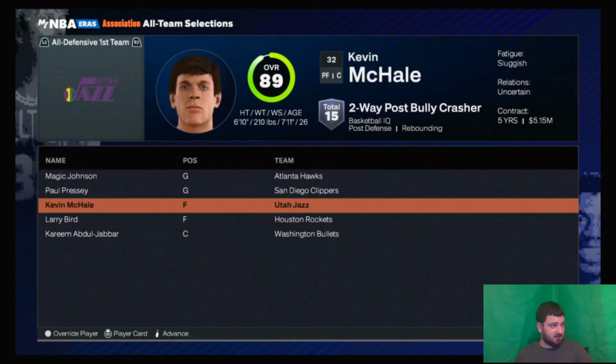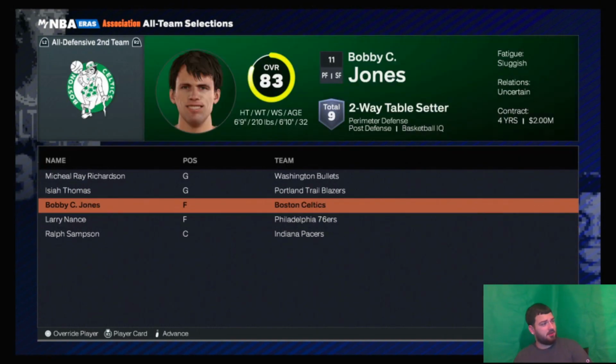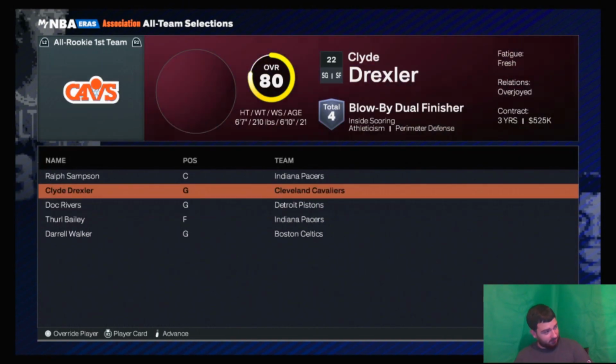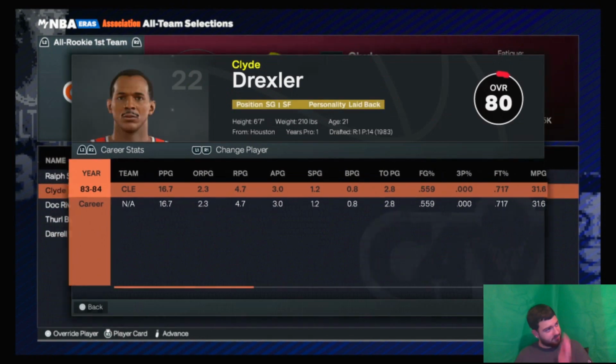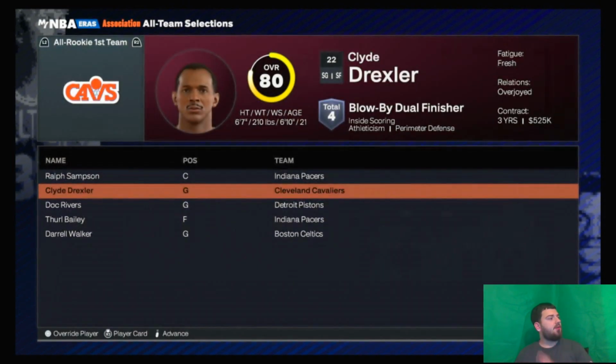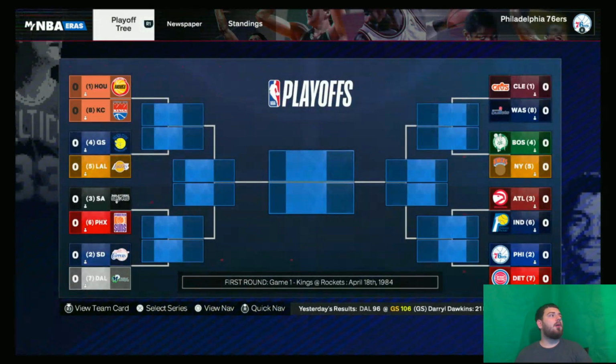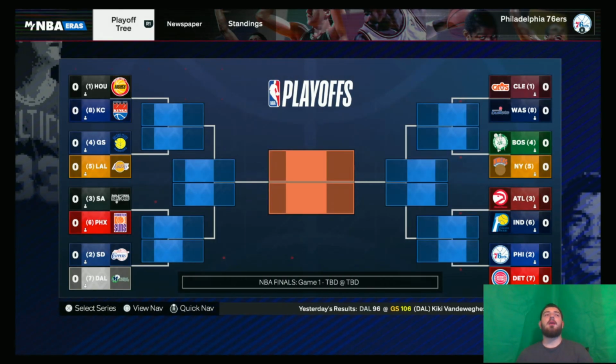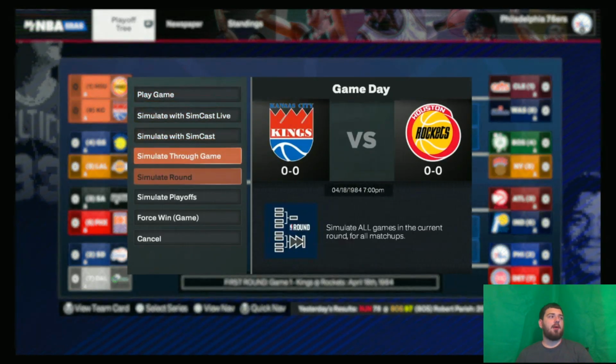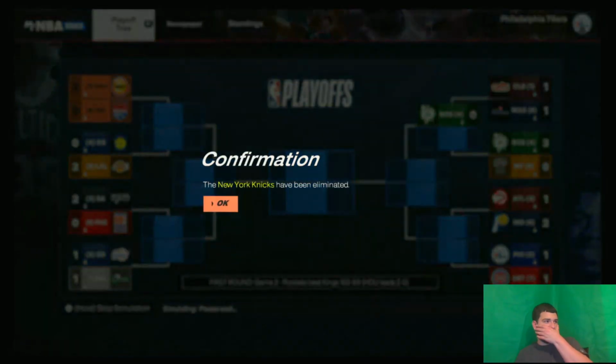Here are your defensive teams. Here, your second team, your rookies, Ralph Sampson and Clyde. 2 best players probably coming out of this draft. But yeah, no playing, obviously. No NBA Cup. No clutch player of the year yet. And things like that. But let's just simulate, man.